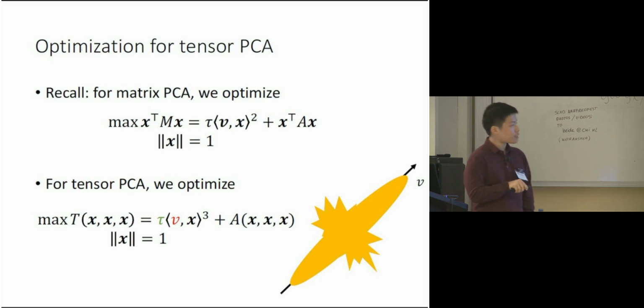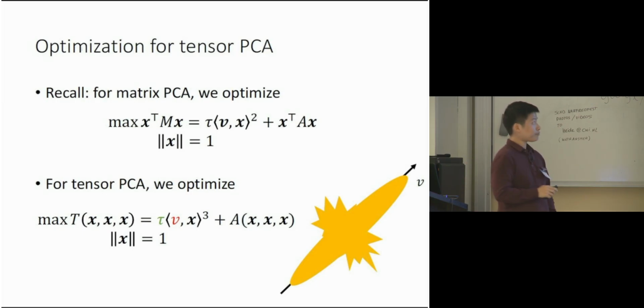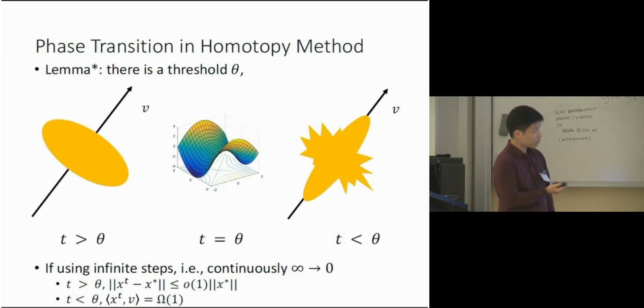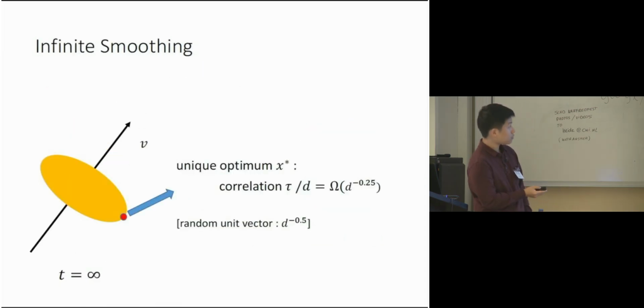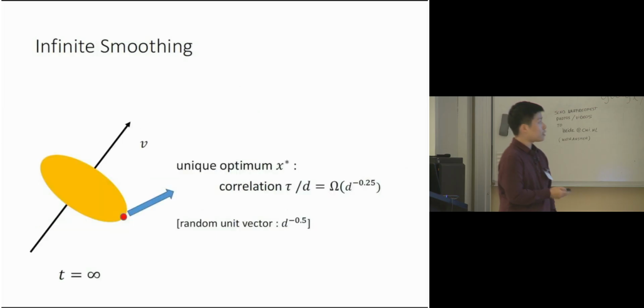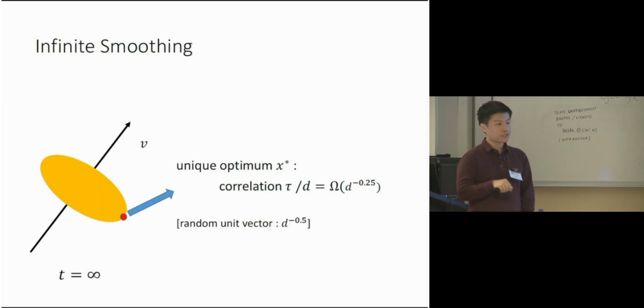And here I give you some intuition about the shape of the function. It indeed has a lot of spurious local maxima around the equator, while the function looks well behaved when it has a good correlation with V. From the homotopy method, the first step is to analyze what is going on if we have infinite smoothing.